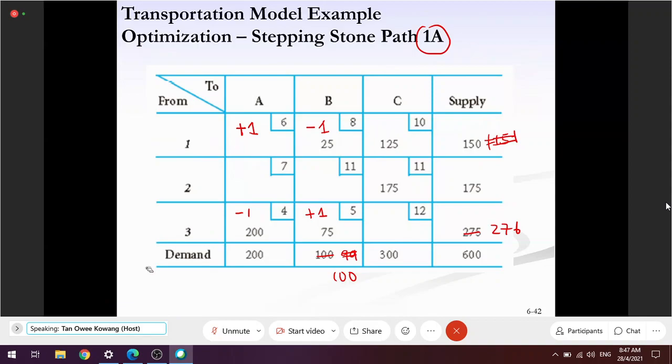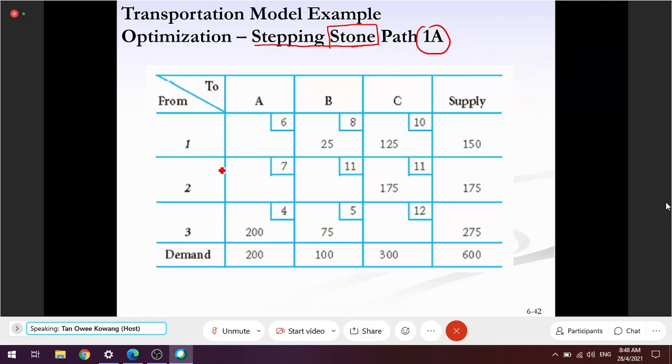Now, I'm going to explain using a practical method. I erase this one first. The practical method is this. You refer to the term that appears on the top here: stepping stone. What is stone? Stone is batu, right? So the numbers that appear here, 25, 125, 175, 75, 200, you consider as a batu. These are batu. Those without numbers, I mean this is a kolam. This is one kolam, a pond, and then there's a batu.